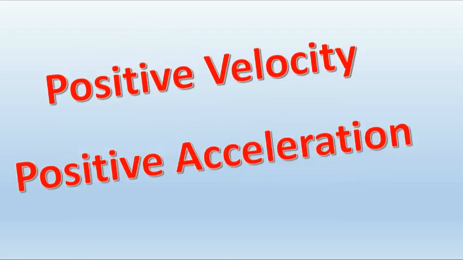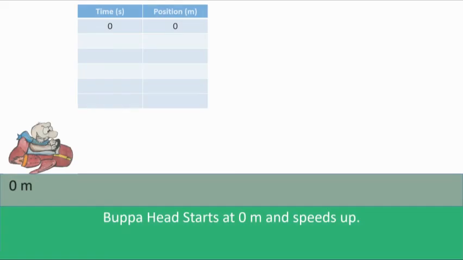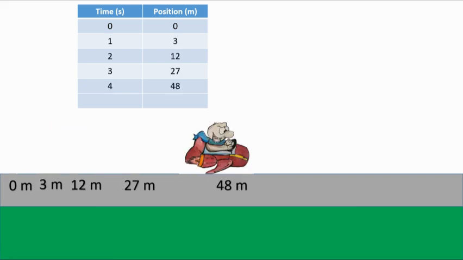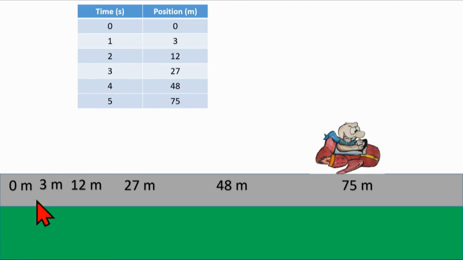Let's look at an example of positive velocity and positive acceleration. Up ahead starts at the 0 meters and speeds up. So the 0 meters is right here. That's the reference point. That's going to be the bottom of the position time graph. And you can see that every second that goes by, he's spacing himself out more and more from the previous second. Right, so that's a sign that he's speeding up in this case.